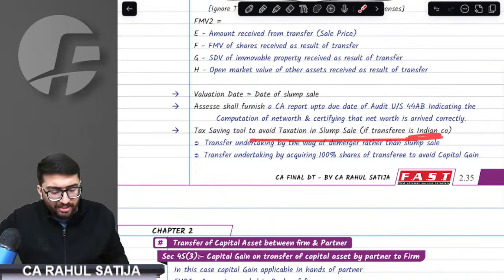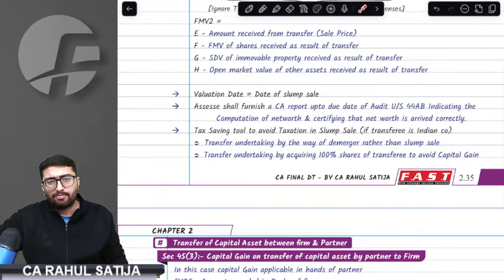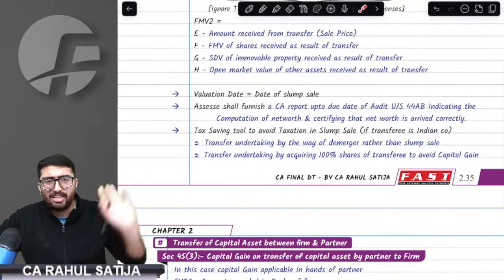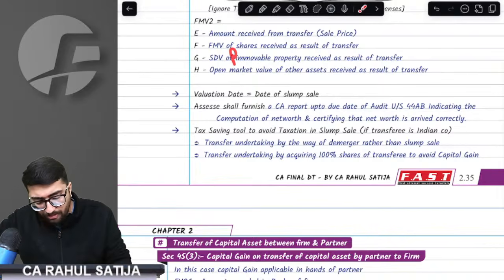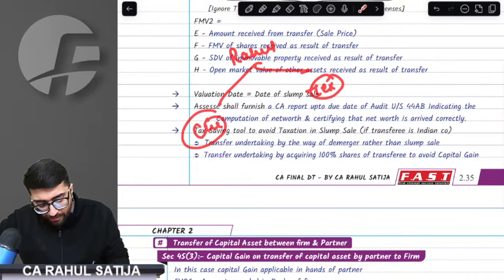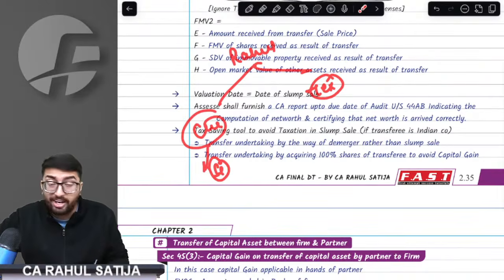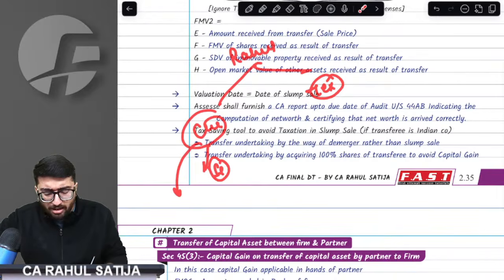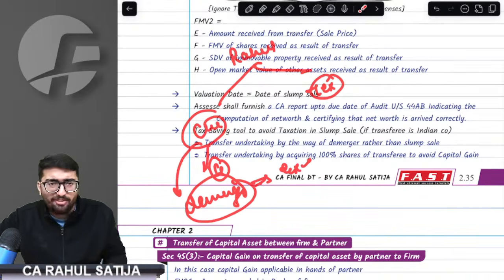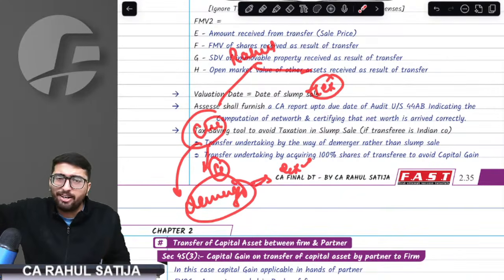Now there are two tools that have been given to save the slump sale taxes. To save the taxes on slump sale, these are absolutely ridiculous. Why ridiculous? Understand. For example, if Rahul has two units, first one is chemical and the other one is textile. Now, if I am selling this textile unit, I can save my taxes by doing two things. What two things? First of all, if you are selling it to somebody, demerge it. Demerge this entity because demerger is an exempt transfer, so this will save your taxes. Wow! Arey yaar, how can demerger save the taxes? See, ultimately, I have to get rid of this unit. How would it save taxes? I don't know. But simply it says demerger would save the taxes.